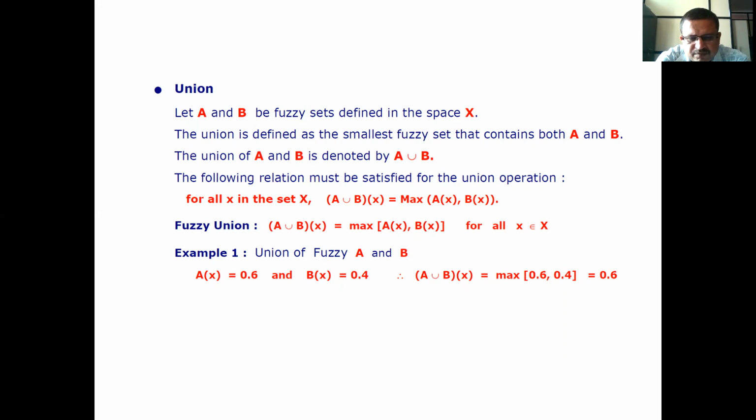Example 1, union of fuzzy A and B: A of x is equal to 0.6 and B of x is equal to 0.4. Therefore, A union B of x is equal to the maximum of 0.6, 0.4. What is the maximum value? That is 0.6.